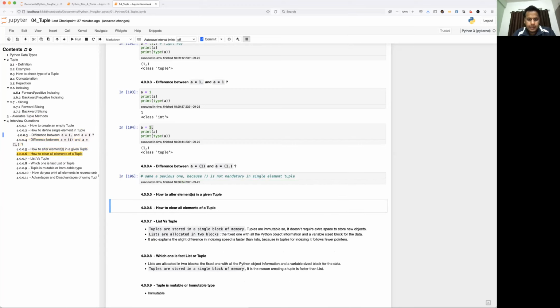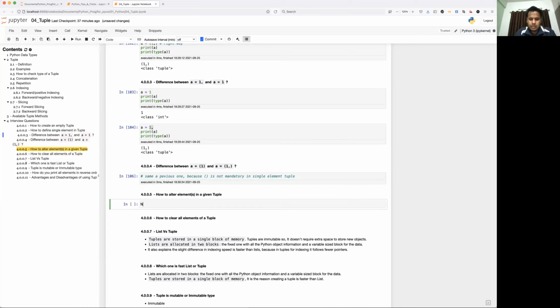Now, how to alter elements of a given tuple? Is it possible? Not possible. This is the answer the interviewer will expect. Not possible because tuple is an immutable data type.